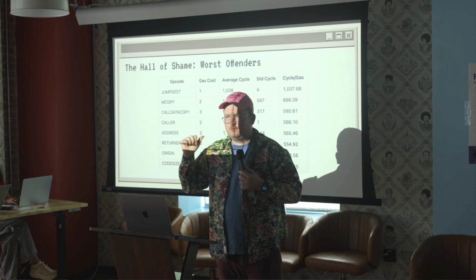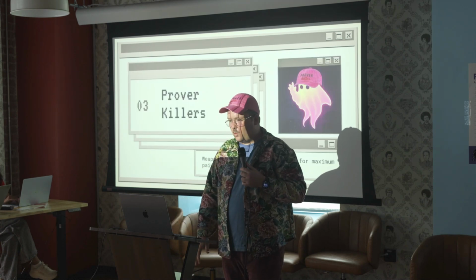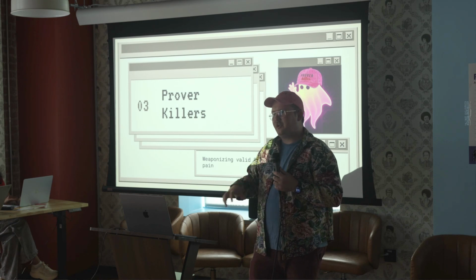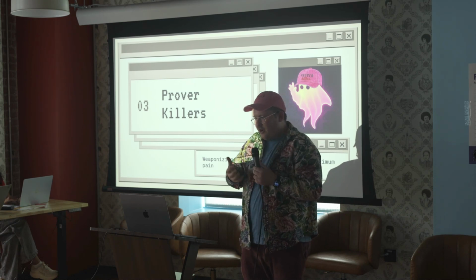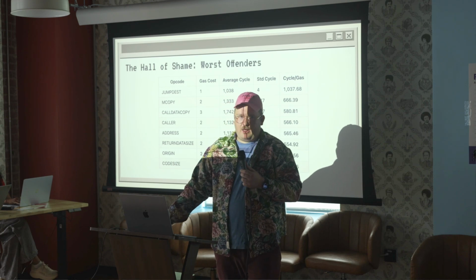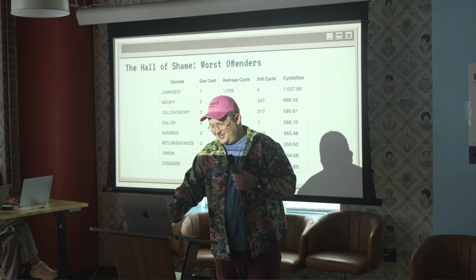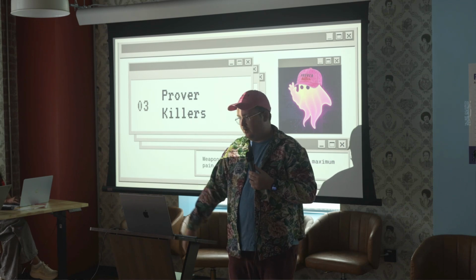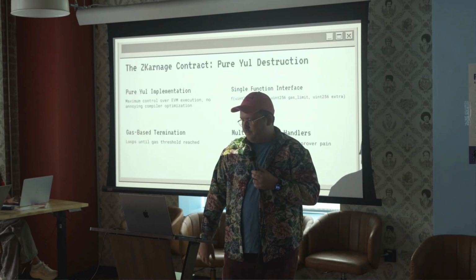Any questions about that? So what are prover killers? I think you can kind of maybe see where this is building up to. If there exist these opcodes that result in worst case scenario behavior, we can abuse them to get really prover killer blocks, is what I'm calling them.